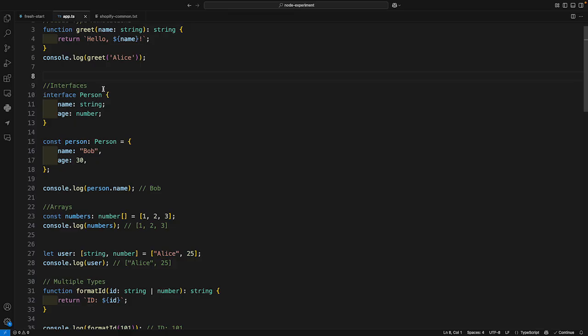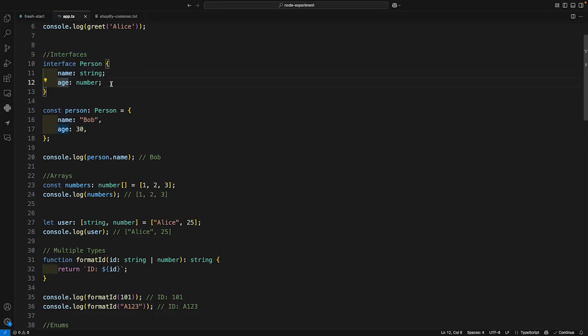Next I have defined one interface, and in this interface I have two properties, name and age, and I have also defined the type of these. So when I am using this interface, I have to make sure these properties' types are maintained, and I have to write the code based on the property type.